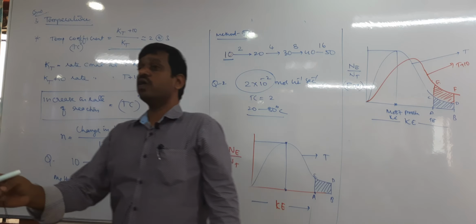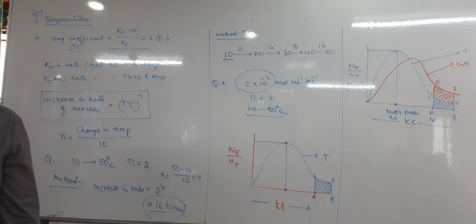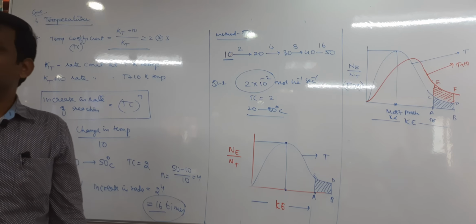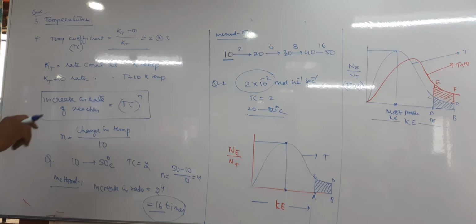Next, one more important concept of temperature is the relation between temperature and rate constant, which is given by Arrhenius. That is called the Arrhenius equation. We have no derivation, only simple equations. Right, temperature. As the temperature increases, the rate of chemical reaction increases.